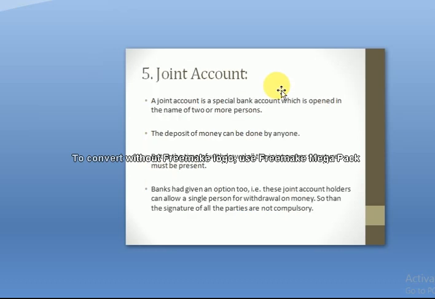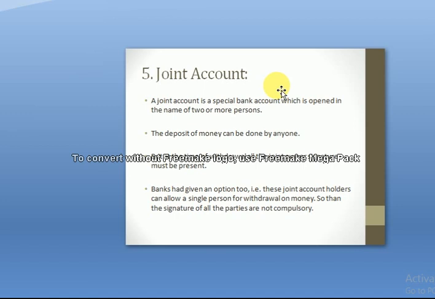Next and last is the joint account. A joint account is an account which can be opened by two or more persons. The condition is that a single person can't open this account.